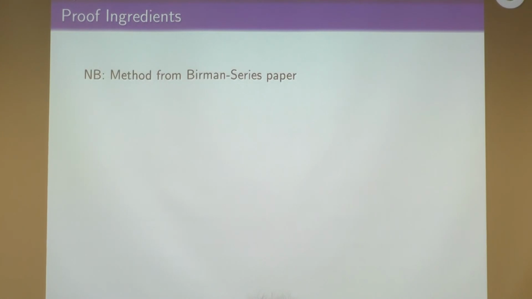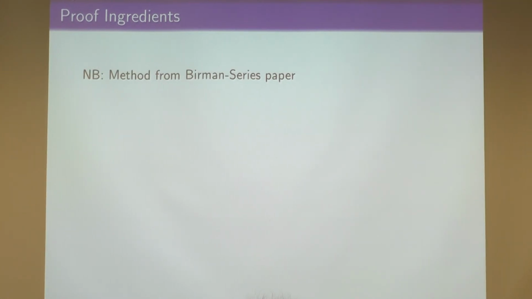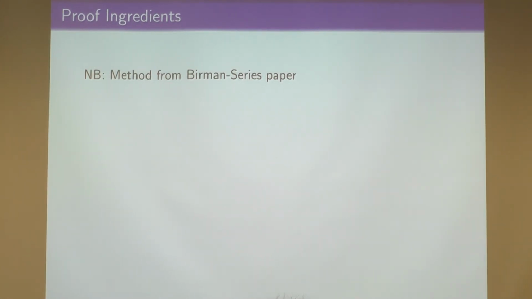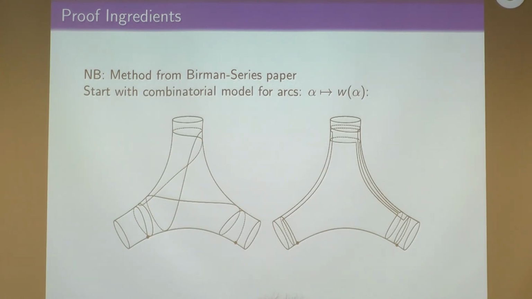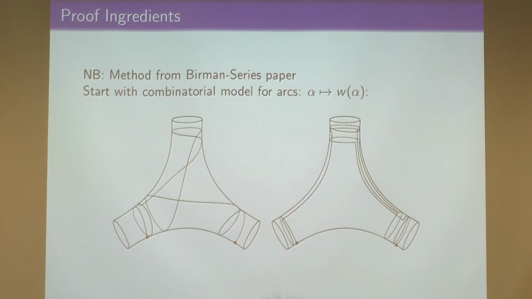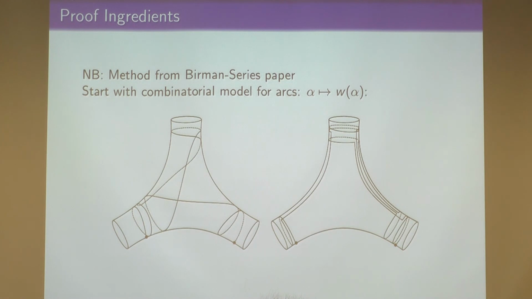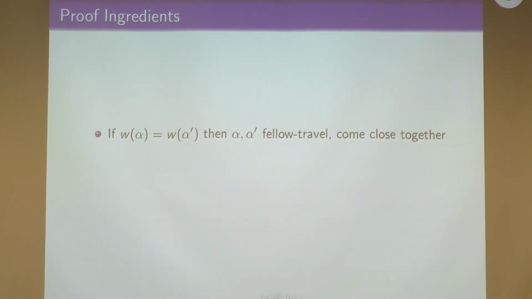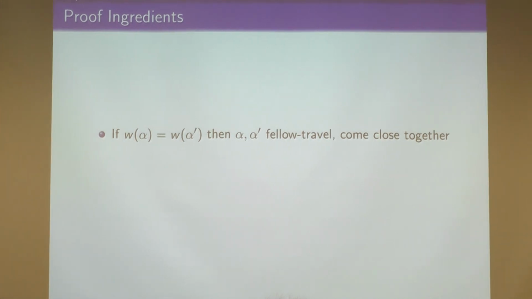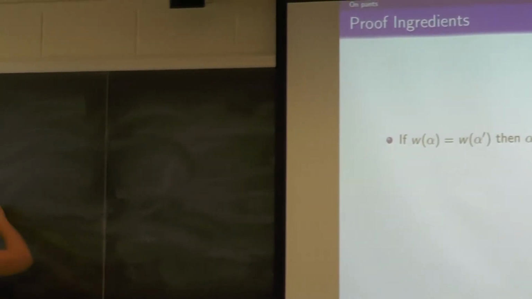Good. So I'm just going to give a quick rundown of this proof. The idea is that we start with a combinatorial model for arcs, which is very similar to the one we saw for closed curves. And then if two arcs have similar words, then they must travel together. This is easier to see in the universal cover.